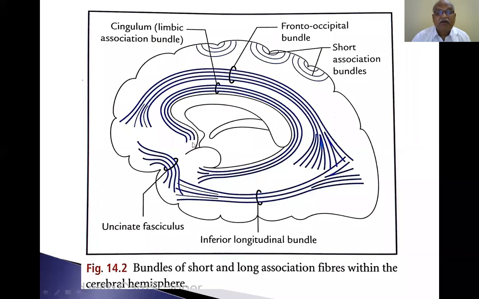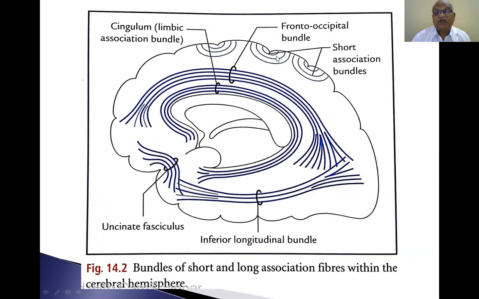This is a cingulum, or a limbic association bundle. This is connecting the cingulate gyrus. Immediately above the corpus callosum, the cingulate gyrus is there. So, this is connecting the frontal pole, going through the parietal pole, entering the occipital pole and entering into the temporal pole. This is the shape of a girdle. So, cingulum is otherwise known as girdle. So, this is a limbic association fiber.